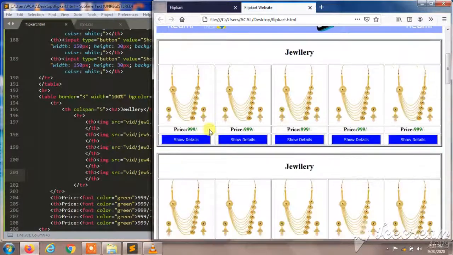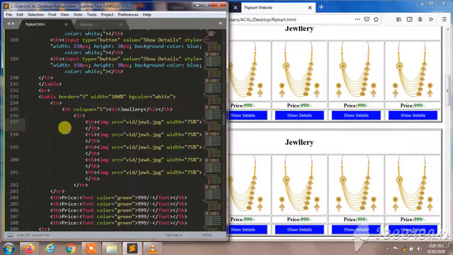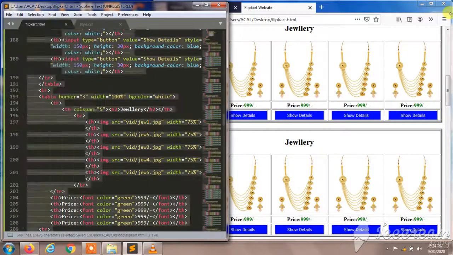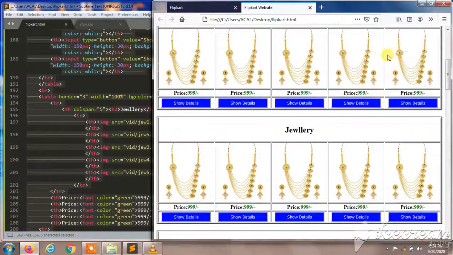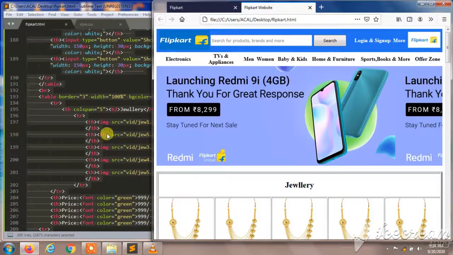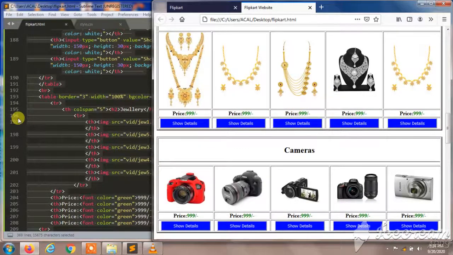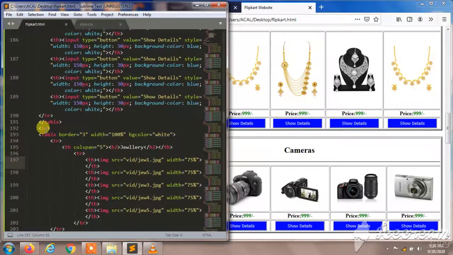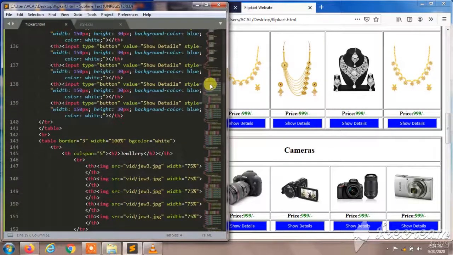So let's see what happens here. It wasn't changed because we gave a different name here. So I'll reload this. You can observe it was here. It was changed in the third or fourth column, I think, fourth column or fifth column.